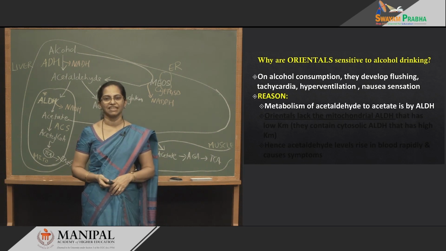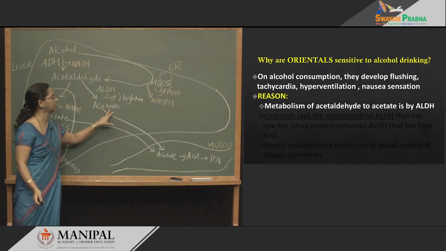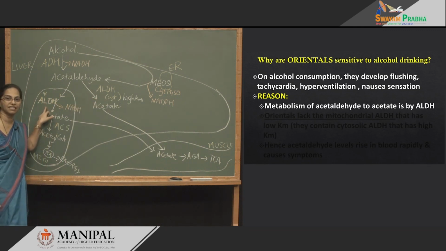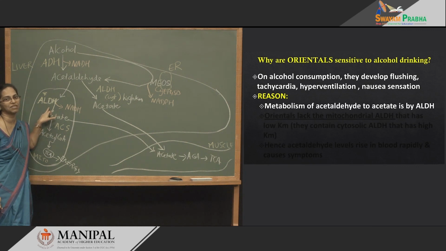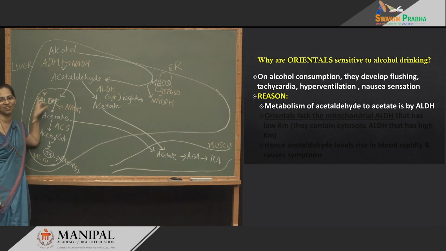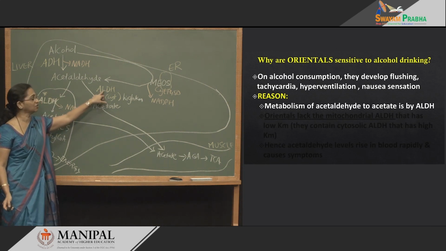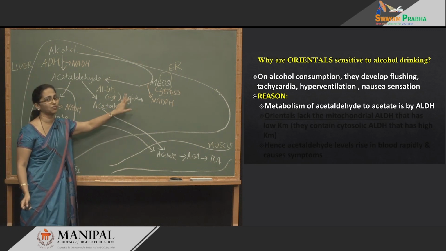What is the reason? Look at the board, you can see 2 ALDH. This one is a good one which will not make symptoms come. What has happened in Orientals? They lack this mitochondrial ALDH. They have only the cytosolic one. The cytosolic one is a high Km one, it is very slow.